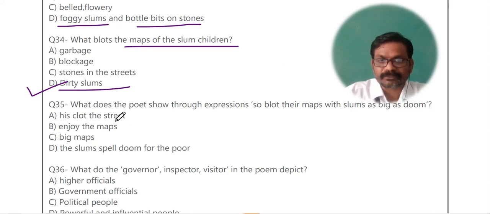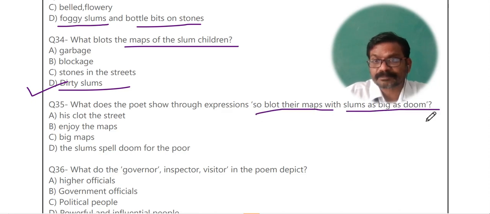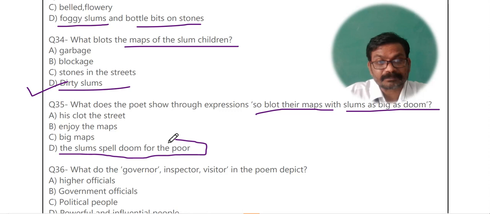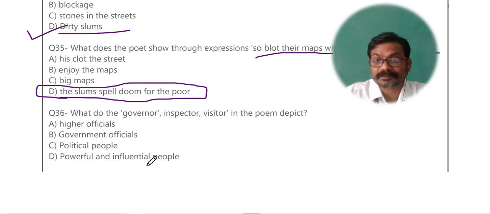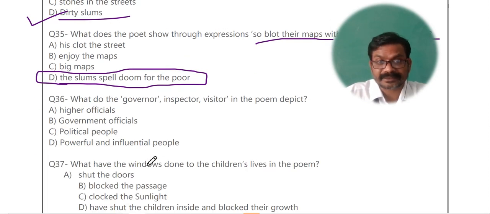Now question number 35. What does the poet show through the expression "So blot their map with slums as big as doom"? Here the answer is, the slum spells doom for the poor. The complete slum is a doom for the poor people. They cannot go out of it even if they want.